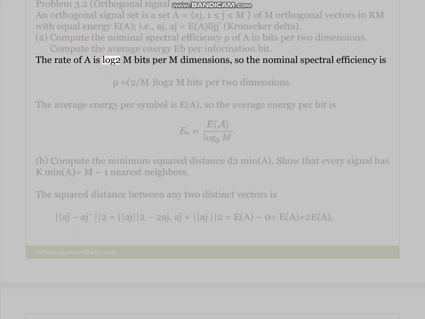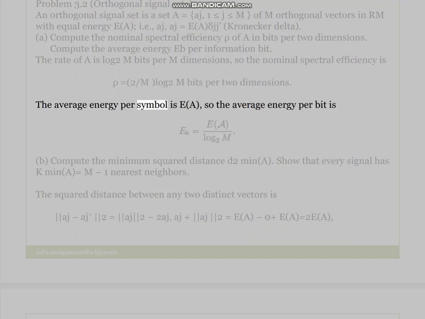The rate of A is log2 M bits per M dimensions, so the nominal spectral efficiency is ρ = (2/M) log2 M bits per 2 dimensions. The average energy per symbol is E(A), so the average energy per bit is Eb = E(A)/log2 M.